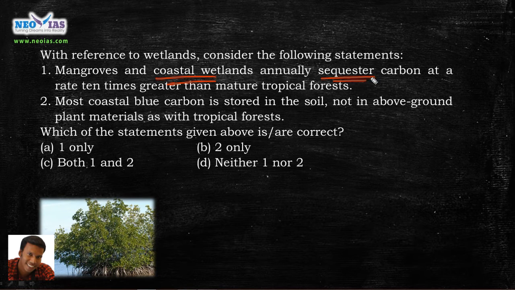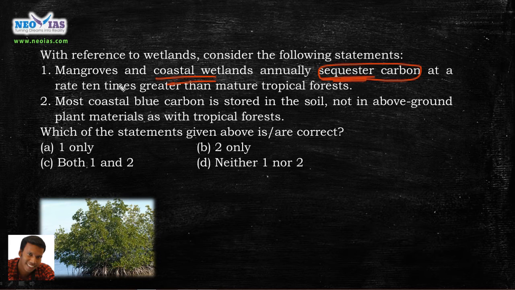So, what is carbon sequestration? Carbon sequestration is the process of conversion of atmospheric carbon dioxide into biomass or into carbohydrates by green plants or by phytoplankton. The conversion of atmospheric carbon dioxide into biomass by the green plants and phytoplankton is known as carbon sequestration. And naturally it is done by natural components of the ecosystem like green plants and phytoplankton. And there are also modern technologies for conversion of atmospheric carbon dioxide into carbon powder.